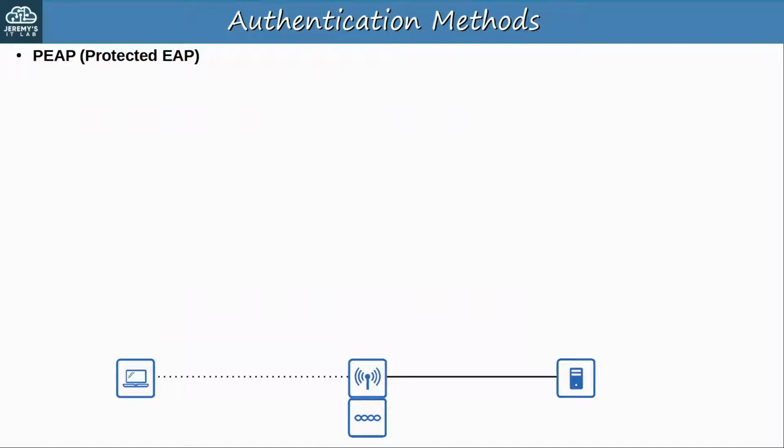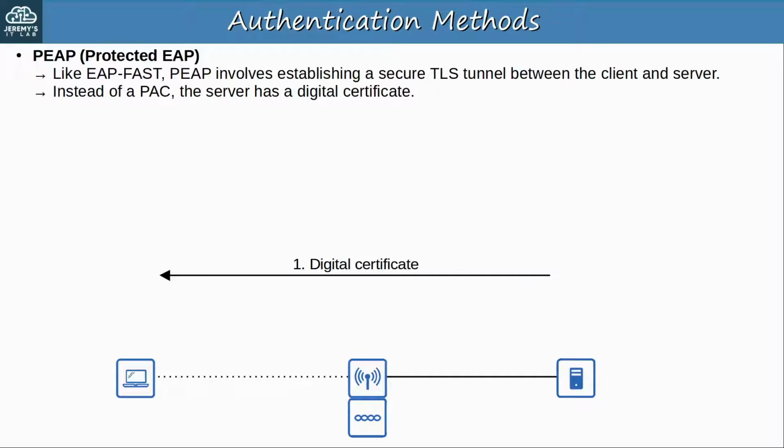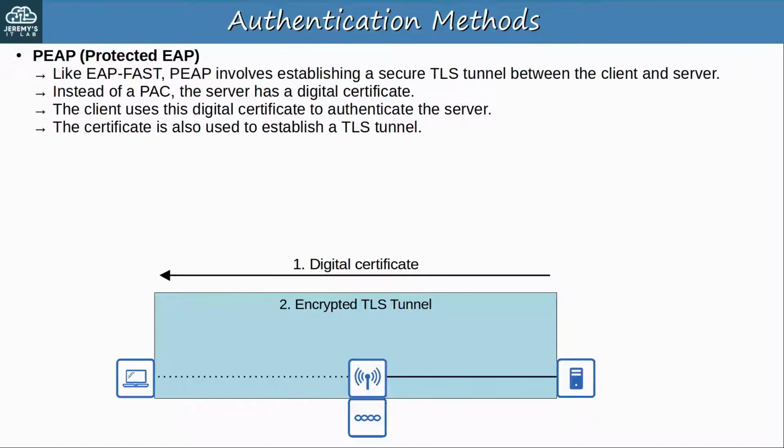Next is PEAP, Protected EAP. Like EAP Fast, it involves establishing a secure TLS tunnel between the client and server. But instead of a PAC, the server has a digital certificate. It will show its digital certificate to the client, and the client uses this to authenticate the server. This certificate is also used to establish the secure TLS tunnel.